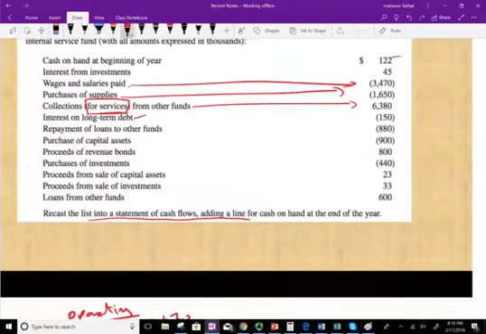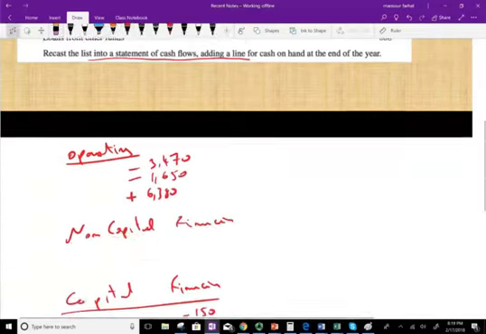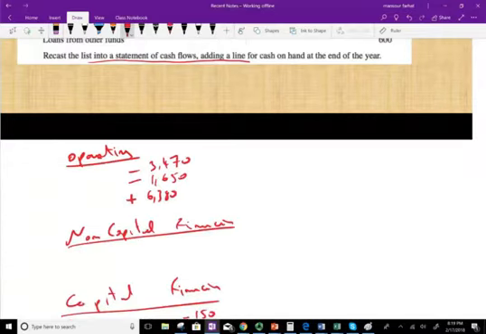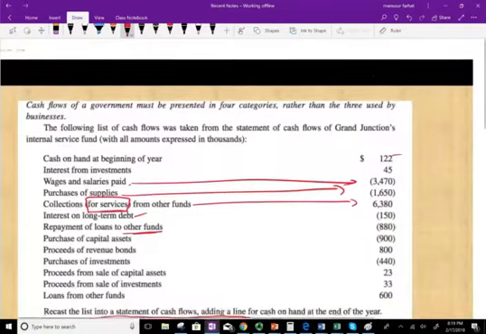Repayment of loans to other funds. Now you are paying loans to other funds. Notice you are paying a loan, so it's an outflow of cash. You are paying a loan, but not for the acquisition. It's for other funds. Therefore, it's non-capital financing. Negative 880. It goes under non-capital financing, so we're done with this.